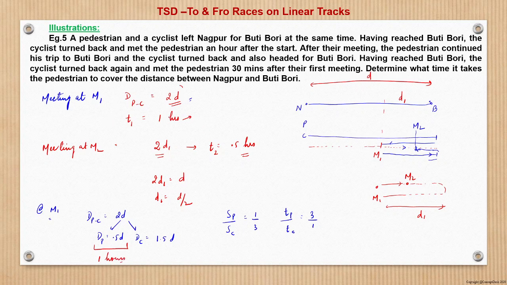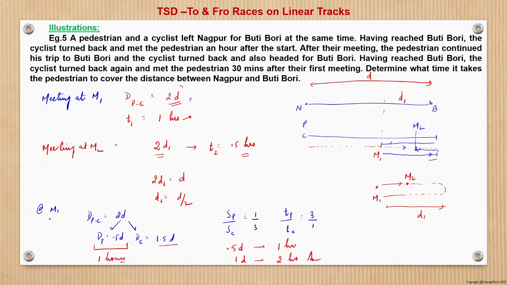The first meeting happens after 1 hour, and in total they cover a distance of 2D. Of that 2D, 0.5D was covered by the pedestrian and 1.5D by the cyclist. So that 0.5D by the pedestrian was covered in 1 hour. So to cover 0.5D in 1 hour, 1D, that is the total distance from Nagpur to Butibori, will be 2 hours, right? Just double. So 2 hours is the answer to this question.